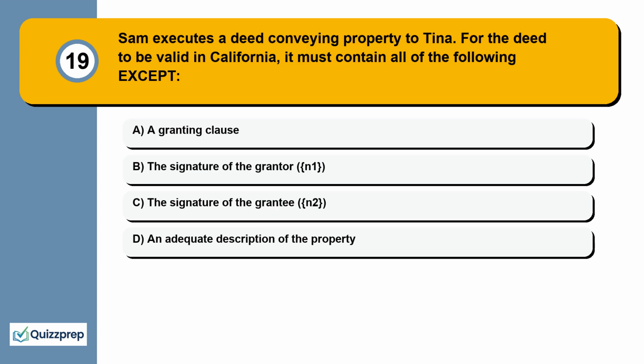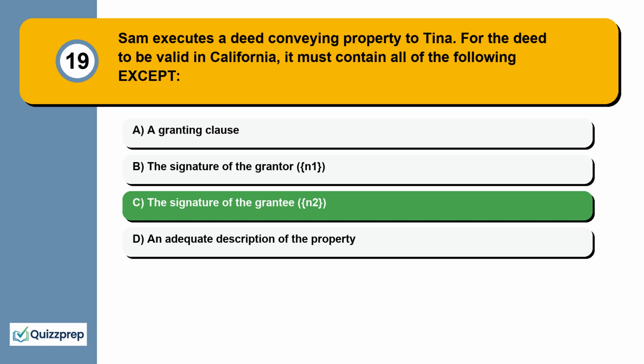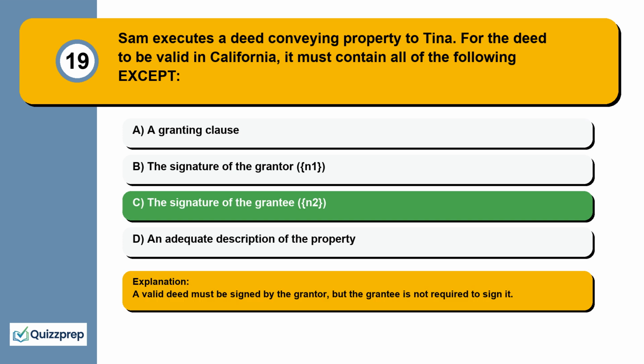Question 19. Sam executes a deed conveying property to Tina. For the deed to be valid in California, it must contain all of the following except a granting clause, the signature of the grantor, the signature of the grantee, an adequate description of the property. A valid deed must be signed by the grantor, but the grantee is not required to sign it.